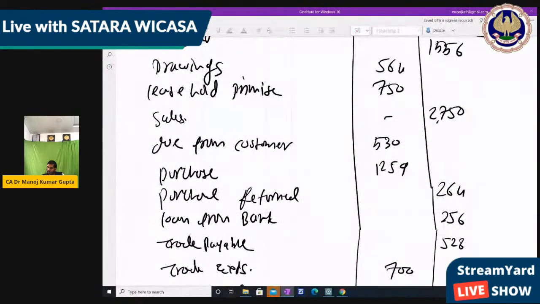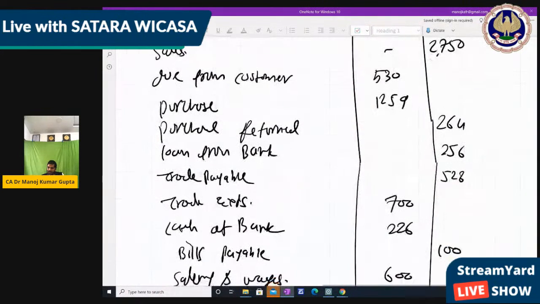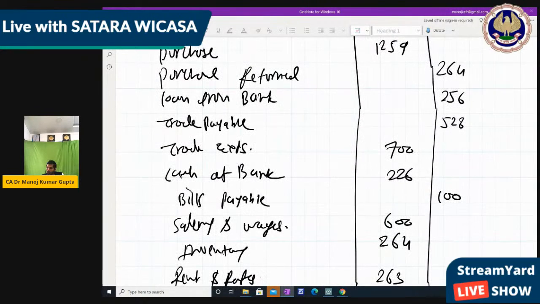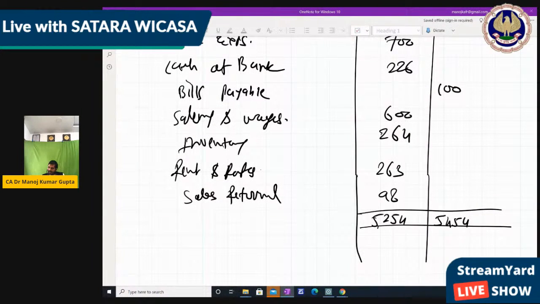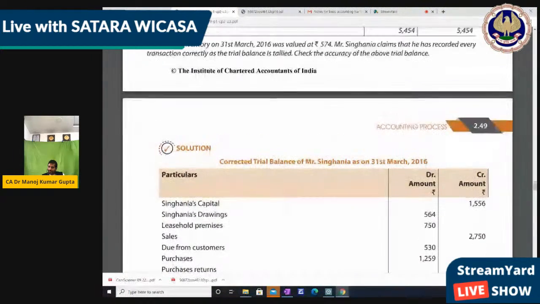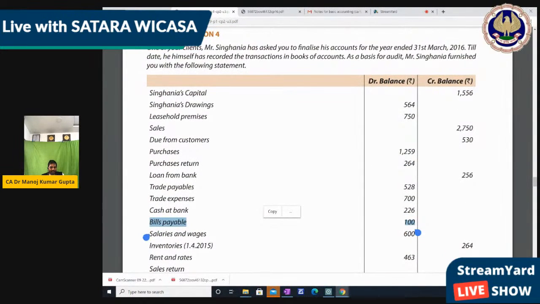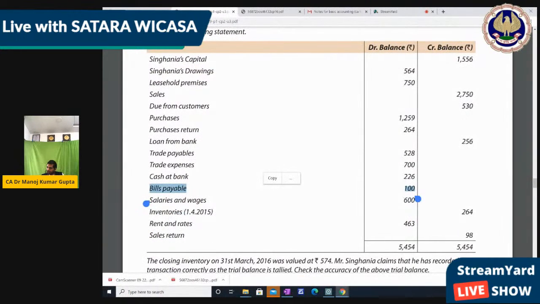First: 564, 750, 530, 1259, 700, 226, 600, 264, 263 and 98. Let's check with this item so that we can cross-check the debit side items. 263. Yes, rent and taxes.